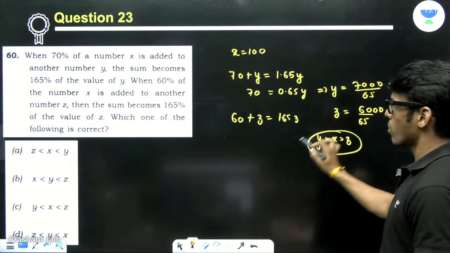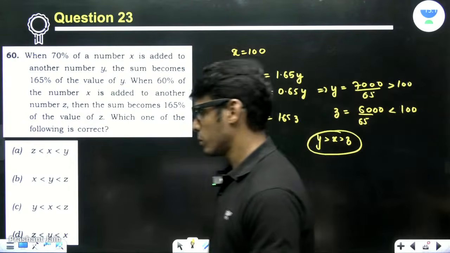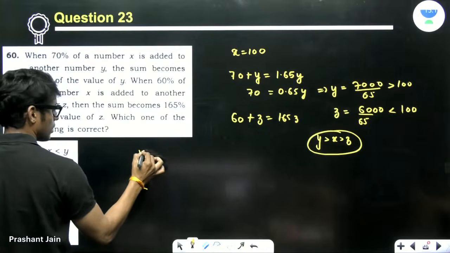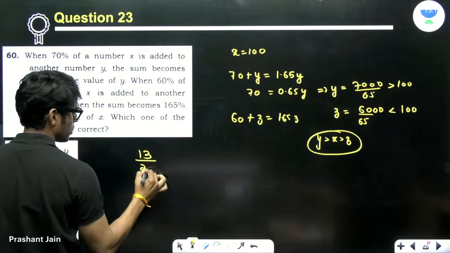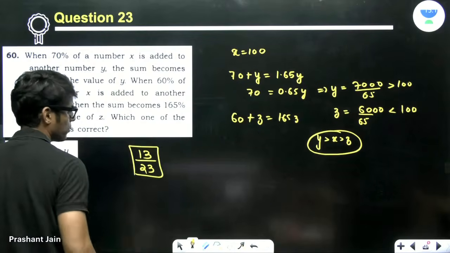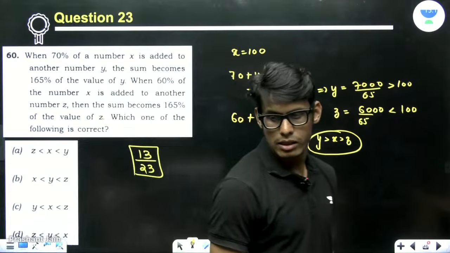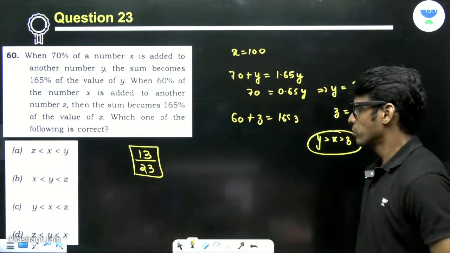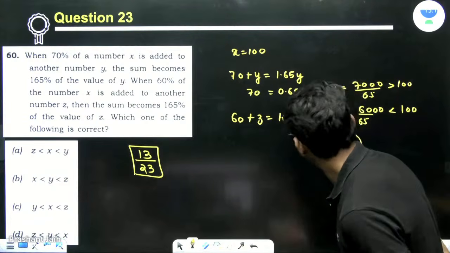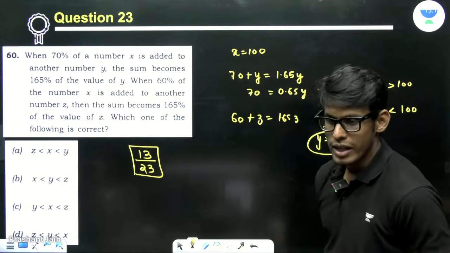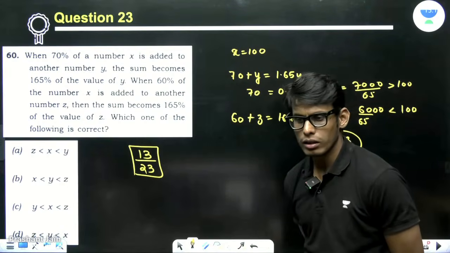Very, very doable problem. Isn't it, guys? Very, very doable problem, I would say. Very simple calculation we have done.